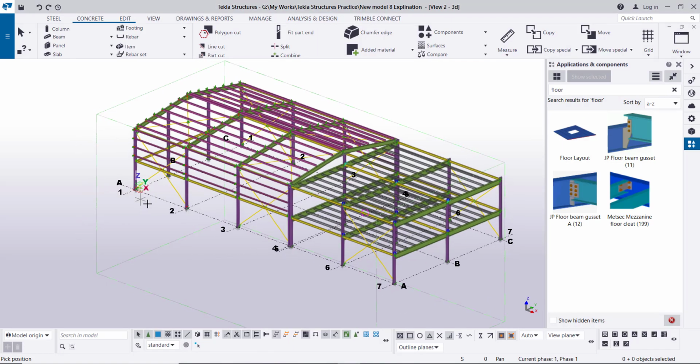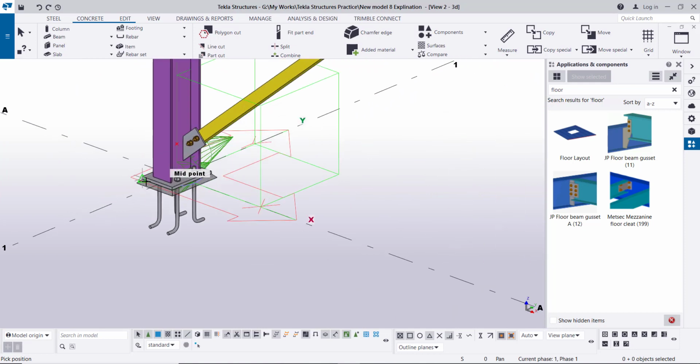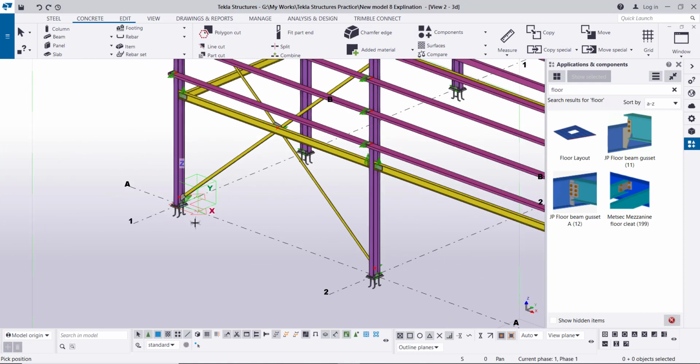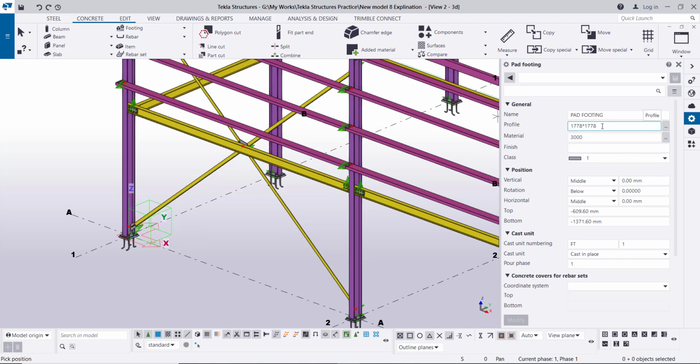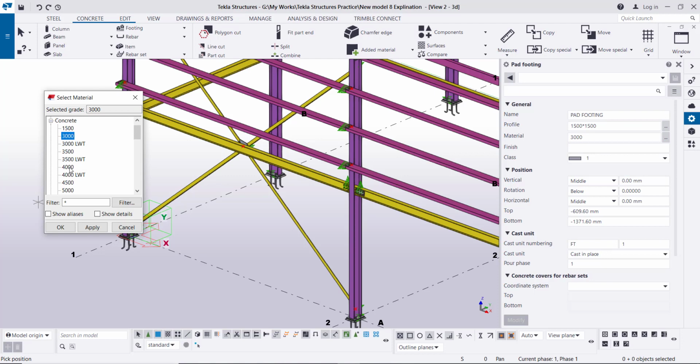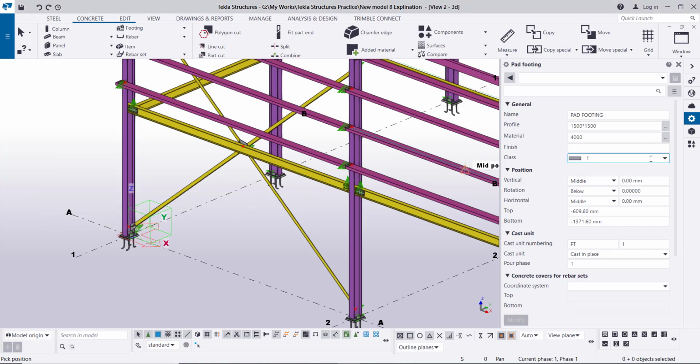Okay, again we'll proceed to create the concrete parts, which are the footing and the tie beams. So we'll go to the concrete, then footing, we'll select pad footing, and we click on shift also. Then the pad footing profile here, this is the area of the pad footing. We will use 1500 by 1500, means 1.5 meter by 1.5 meter, and the material we will select concrete 4000, apply, okay.